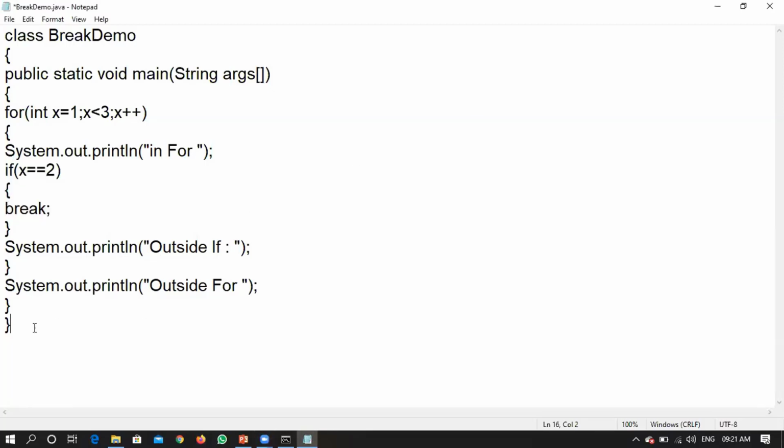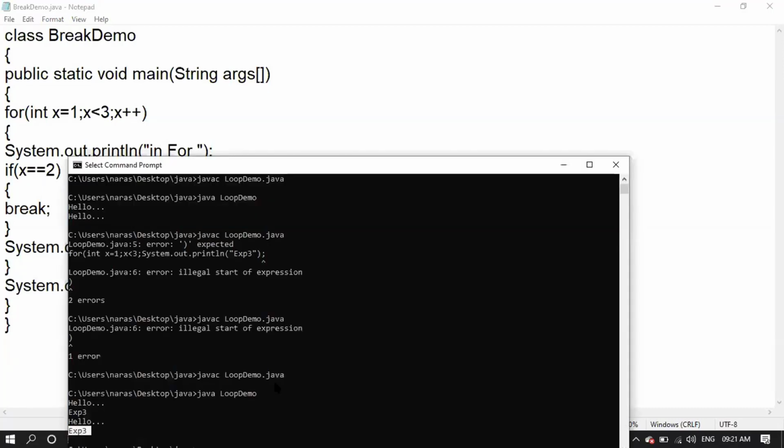Shall we check the output? Because until and unless you are clear with the program, you cannot analyze your output, right? So first time, in for outside if will be printed once. Second time, in for will be printed. We have to just cross check whether it will print outside if or outside for. Did I make assumptions? Shall we check the output? Yes, sir.